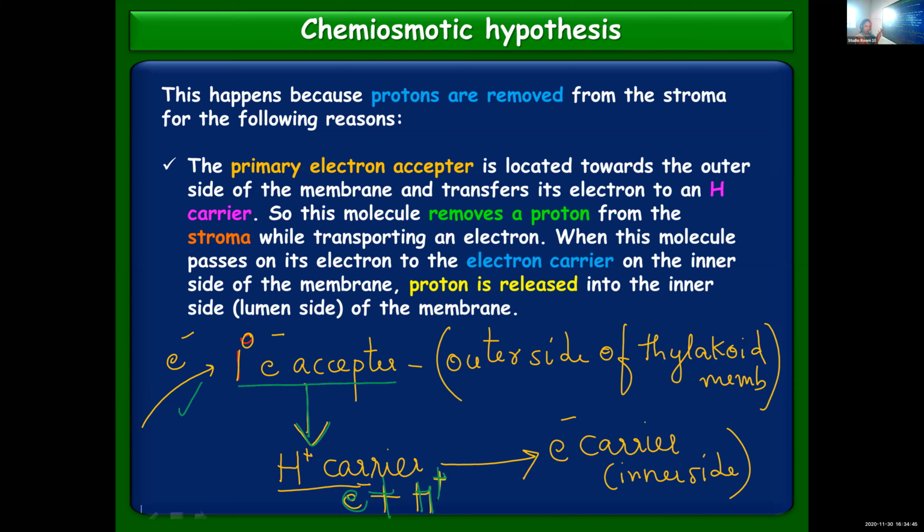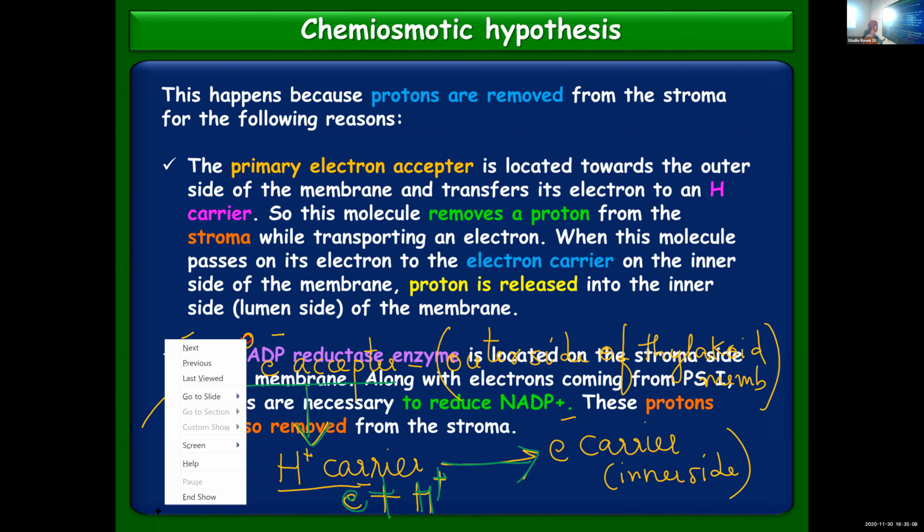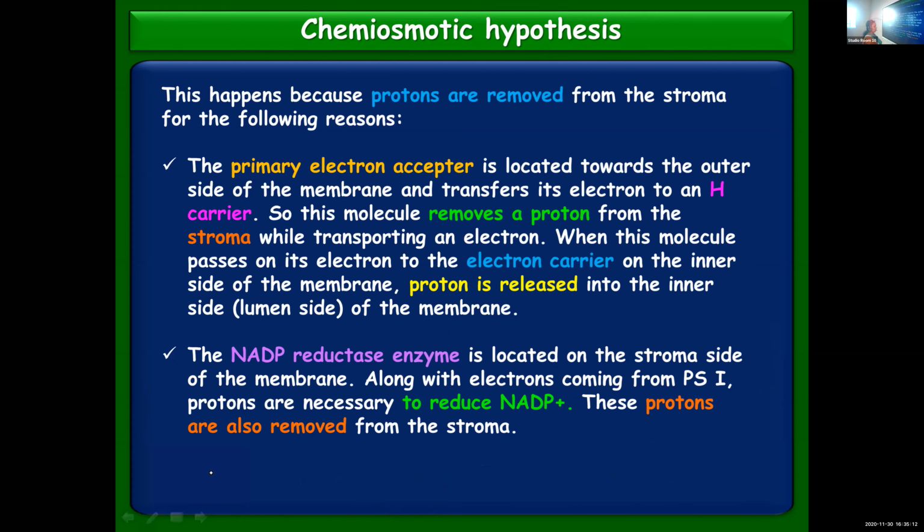From this proton carrier, it will be transferred to another electron carrier situated on the inner side. So along with the electrons, protons also will be moved to the inner side. That also will result in increasing the concentration of protons inside the thylakoid membrane.